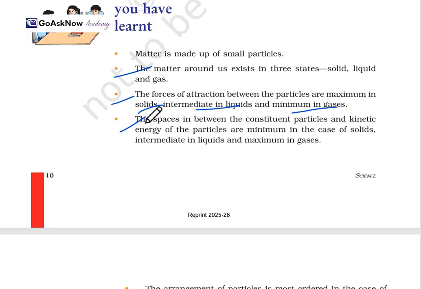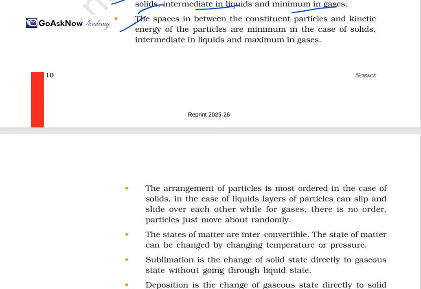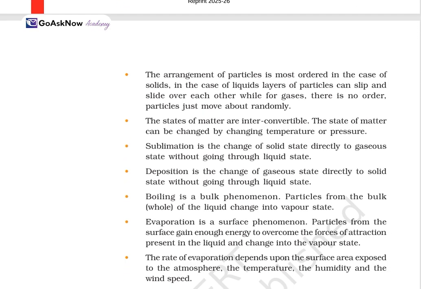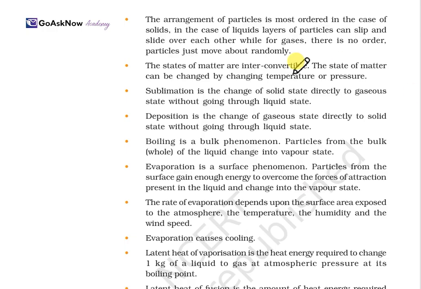The space between the constituent particles and the kinetic energy of the particles is minimum in solids, intermediate in liquids, and maximum in gases. The arrangement of the particles is the most ordered in solids and least in gases. The state of matter is convertible. The state of matter can change with temperature and pressure, both of which affect it, as in sublimation and deposition.